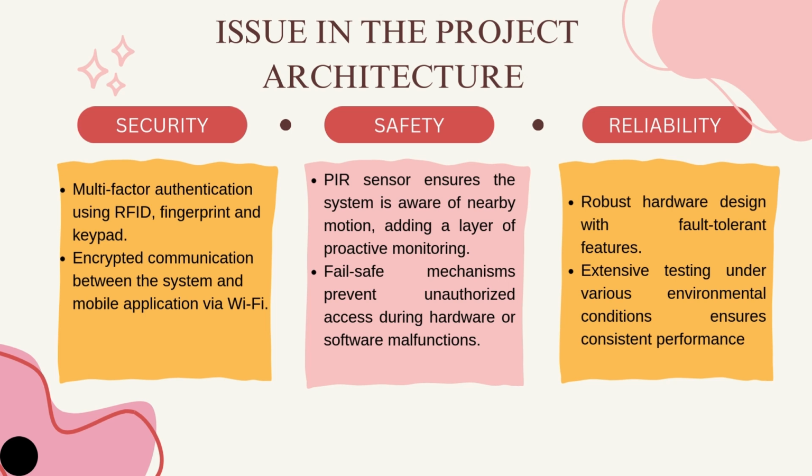So the issues in this project architecture, the first one is security. It is because multi-factor authentication using RFID, fingerprint and keypad are used. The next one is encrypted communication between the system and mobile application via Wi-Fi. The next issue is safety. The IR sensor ensures the system is aware of nearby motion, adding a layer of proactive monitoring. Next one is fail-safe mechanisms prevent unauthorized access during hardware or software malfunctions.